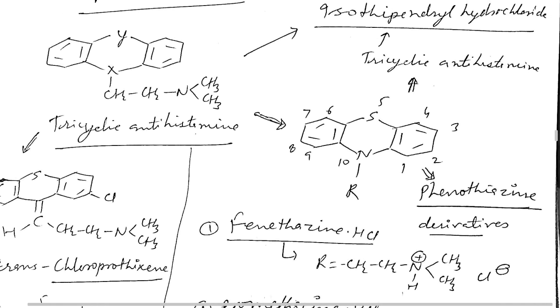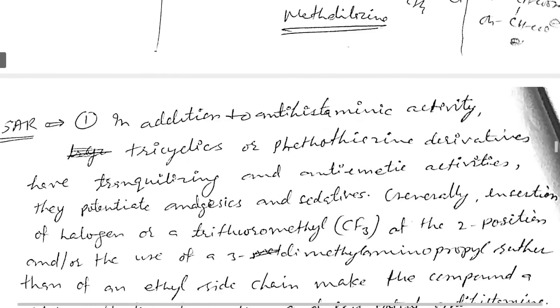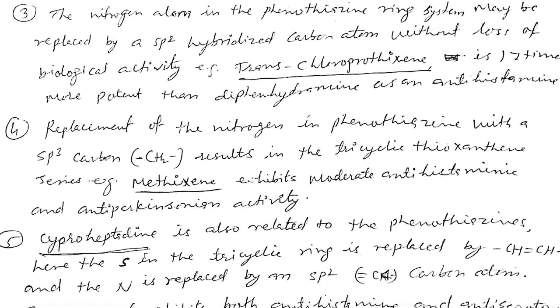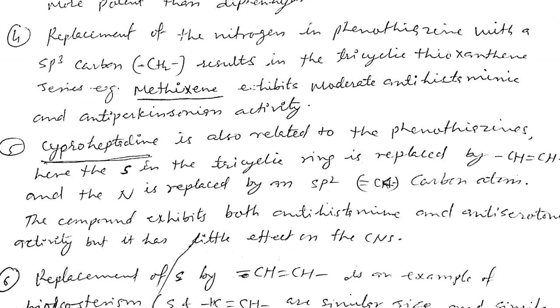This replacement of nitrogen by carbon enhances antihistaminic activity and also anti-Parkinsonian activity, meaning CNS activity also increases.